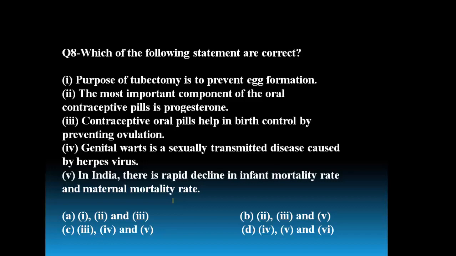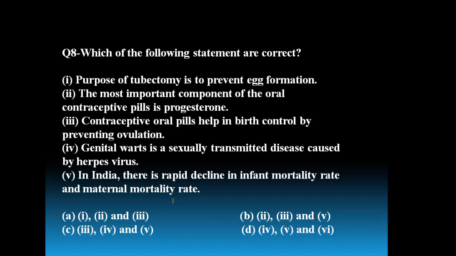Which of the following statements are correct? Purpose of tubectomy is to prevent the egg formation. The most important component of the oral contraceptive pills is progesterone. Contraceptive oral pills help in birth control by preventing ovulation.